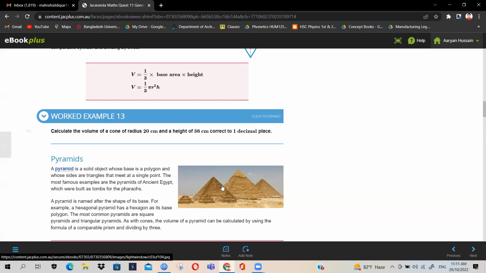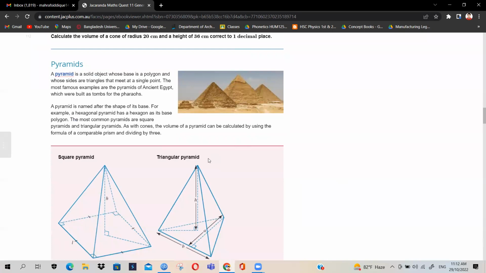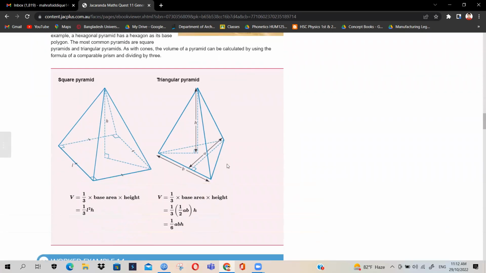The whole structure, even if it doesn't collapse, would be very chaotic, the inside portion would become very chaotic. Why am I saying these things? Because whenever we are dealing with three-dimensional objects, it's very important to visualize them by yourself. That is why it becomes really difficult. Whenever we are studying two-dimensional objects, it's really easy, like drawing it on paper. But with three-dimensional objects, you have to visualize them properly.